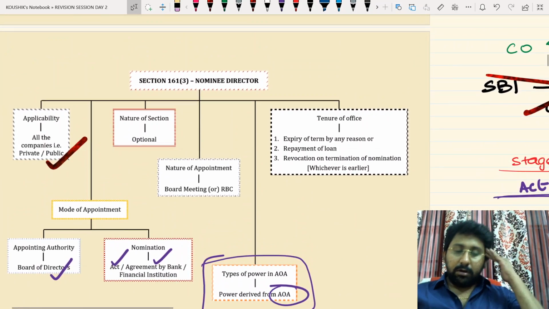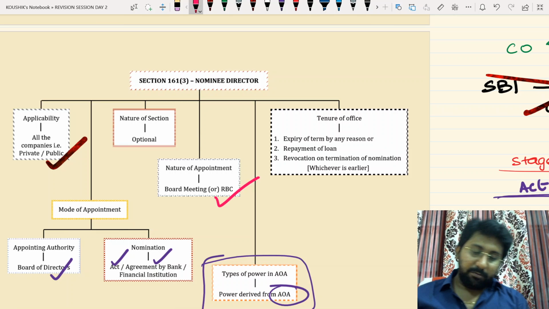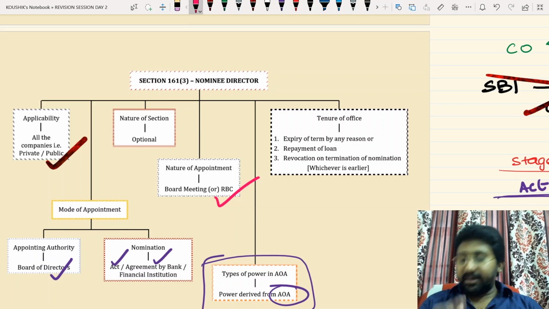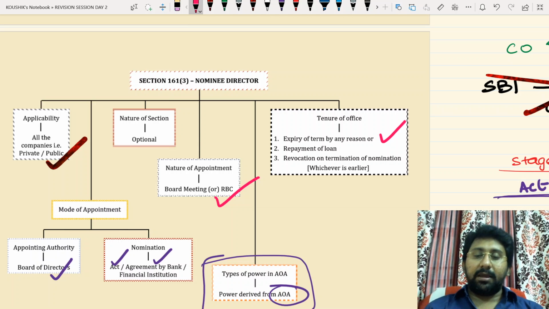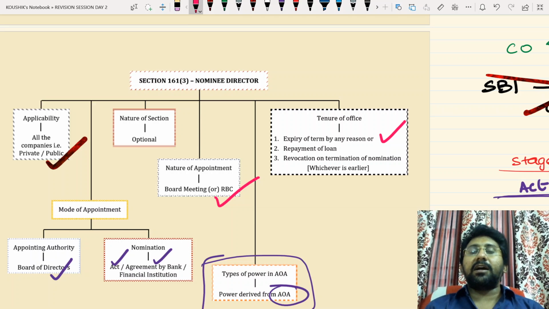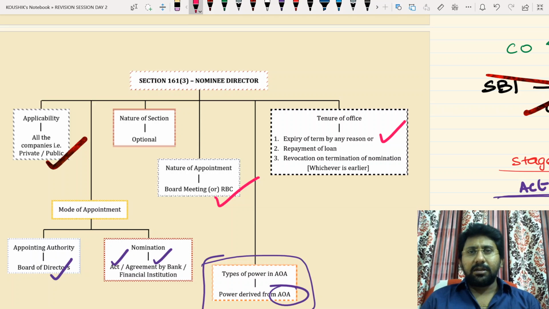Next issue: nature of appointment. Board of directors, either at a board meeting or by RBC. Next one: tenure of office. Till when he can continue. The Act is silent, but you can understand it in this way. First one, expiry of the term by any reason. That means the nominee director is disqualified, vacates the office. Nominee director insolvent, vacates the office. DIN cancelled, vacates the office.